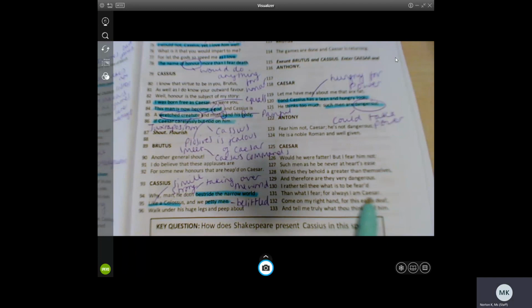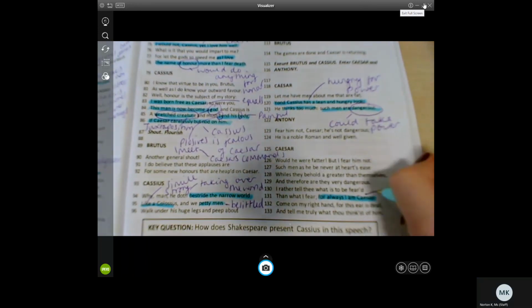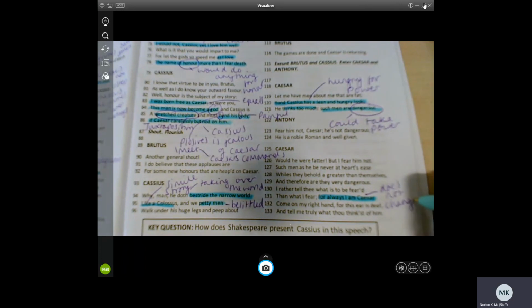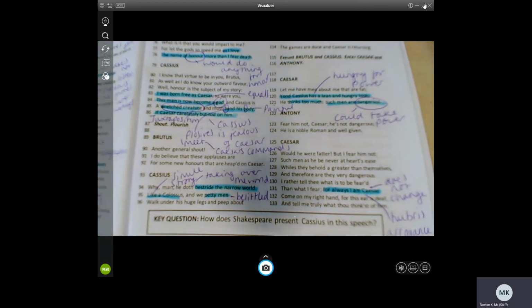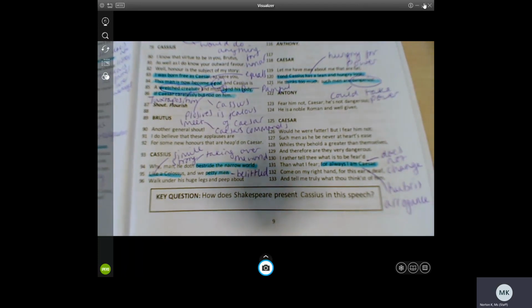So here again, Caesar, for always I am Caesar. He does not change. But also there's a hint of arrogance about this. Again, that hubris. Always I am Caesar. And he's very uncompromising. He feels threatened by Cassius. He thinks Cassius is dangerous, but he's also like, but I'm Caesar and I'm all powerful.